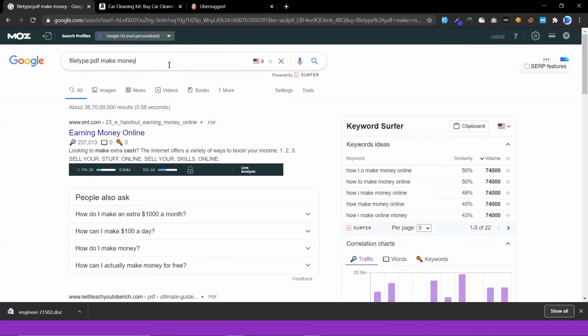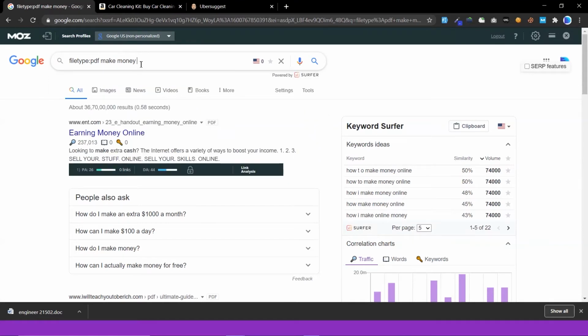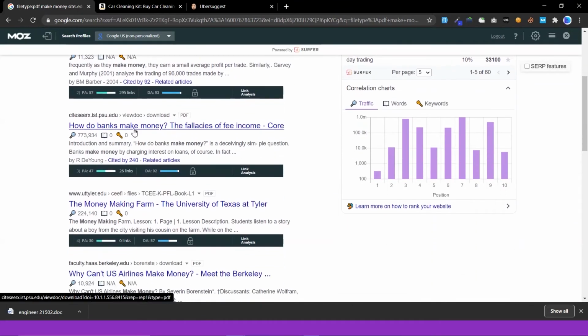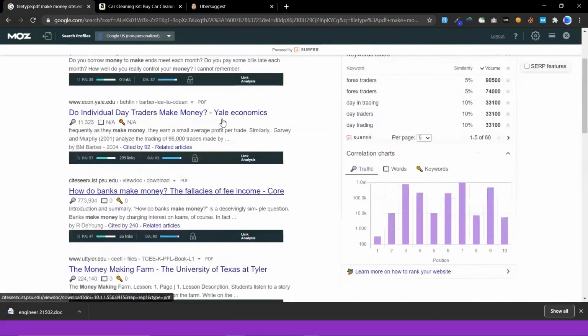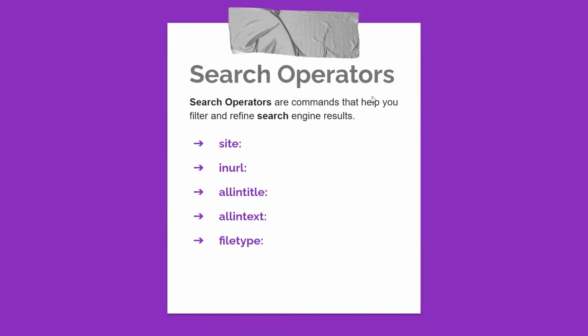Now again, filetype PDF site:.edu. It will show all the PDFs from .edu education sites. Like this, you can use these search operators for advanced search results. Okay, now I am going back.